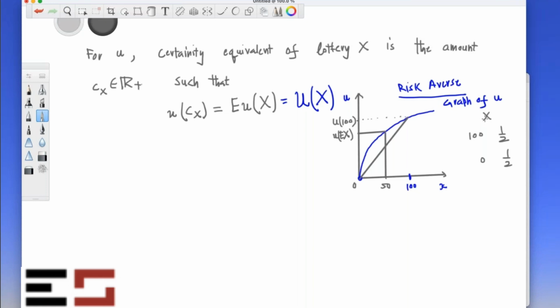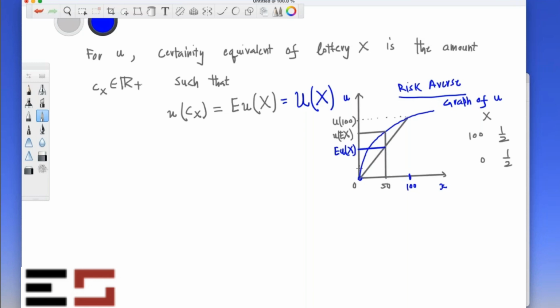Now where in this picture is the expected utility of the lottery? It is this point. Why is this the expected utility? Just look at this: this is U0 and this is U100, connected by a straight line. This is just half of it.